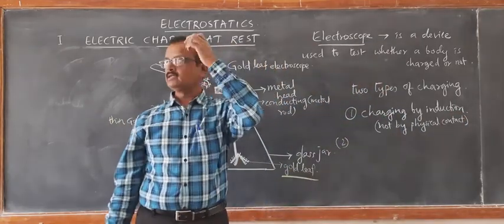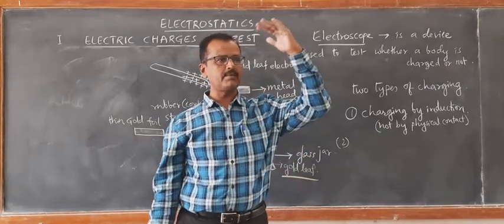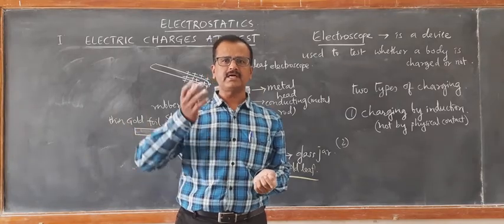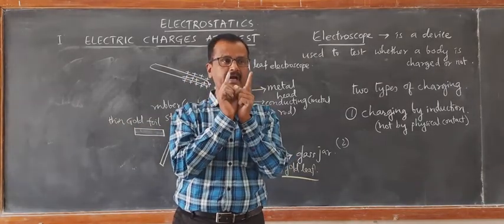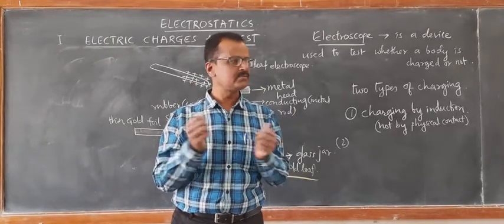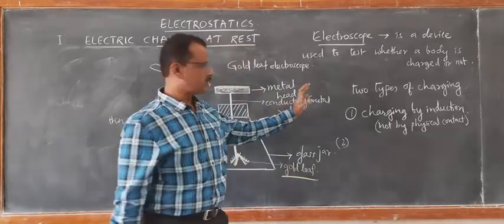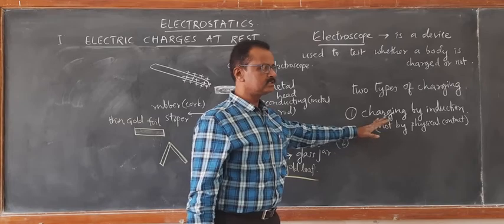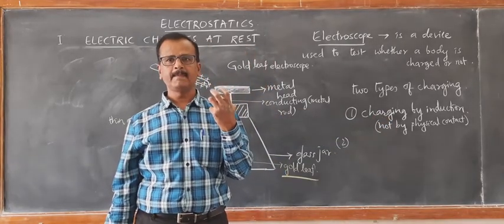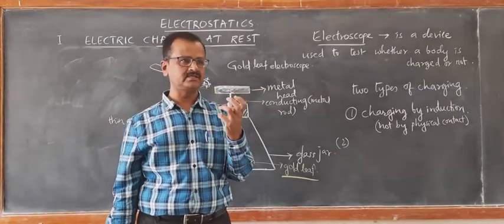Yesterday we discussed that lightning conductor. When the charged cloud approaches the lightning conductor, one can expect the opposite kind of charges getting deposited on the sharp edges, on the sharp ends of that lightning conductor. So that is charging by induction. Is that clear? When there is not any physical contact, the charging which takes place at a certain distance between them is called induction, charging by induction.